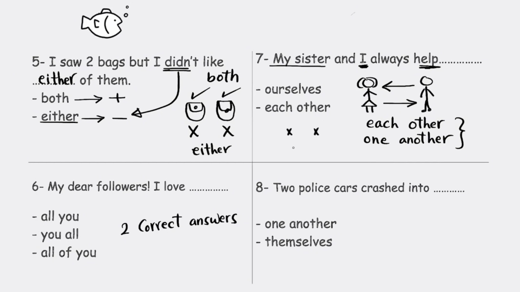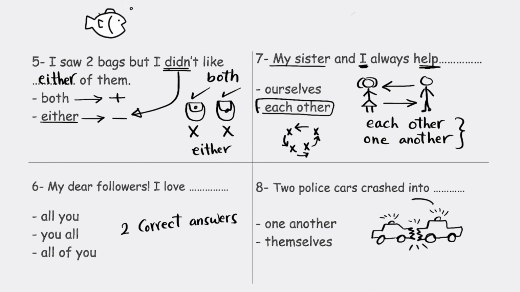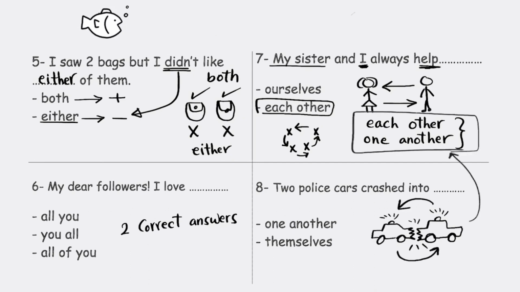This is also when we have bigger groups. Like here, we say they help each other, they talk to each other, they play with each other, and so on. So the answer is each other, or one another. You answer this one. 2 police cars crashed into one another or crashed into themselves. So here are 2 cars. This crashed into this, and this crashed into this. So follow this rule and answer.